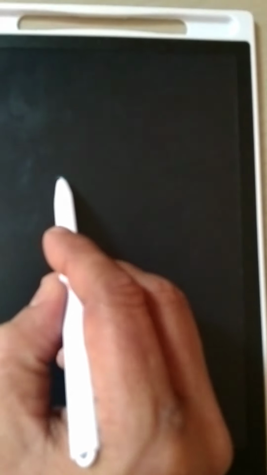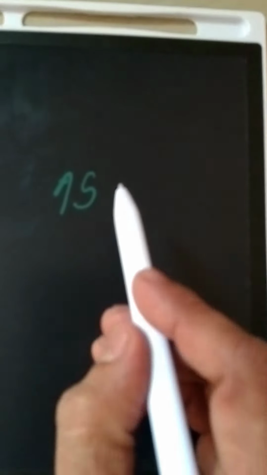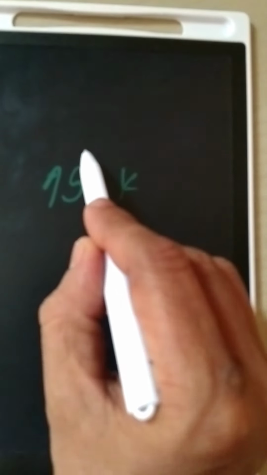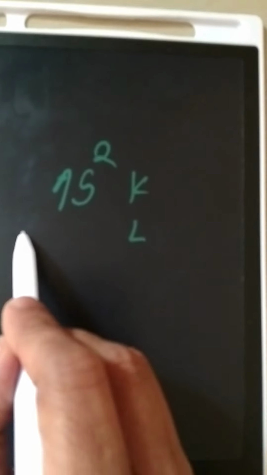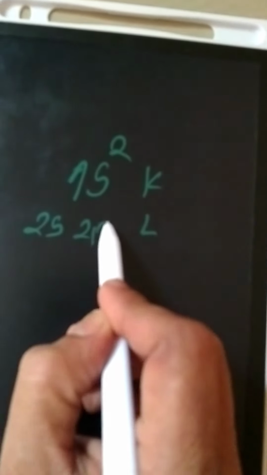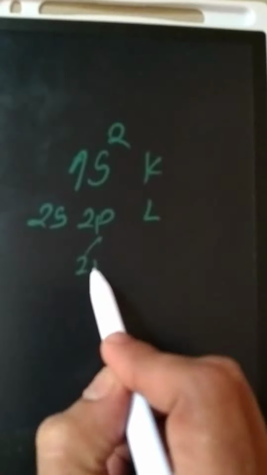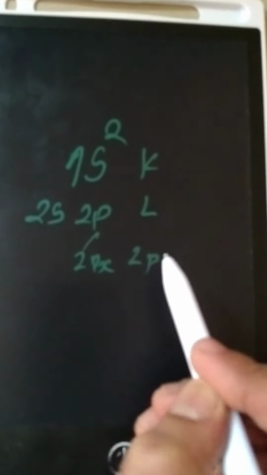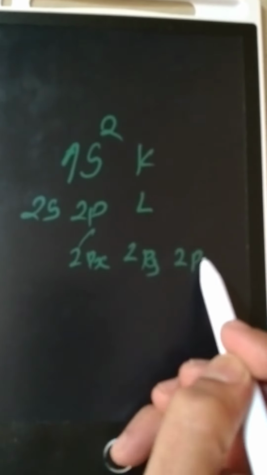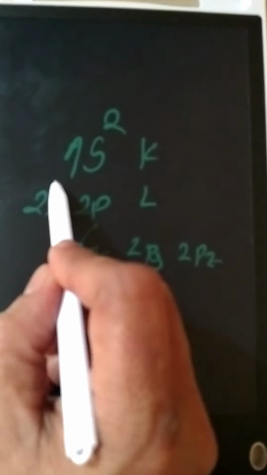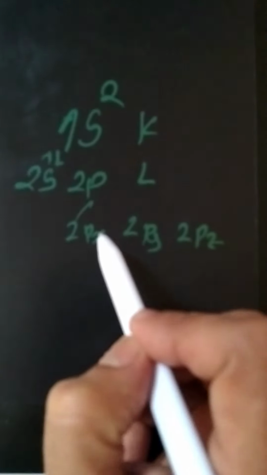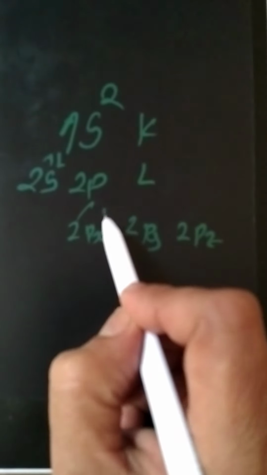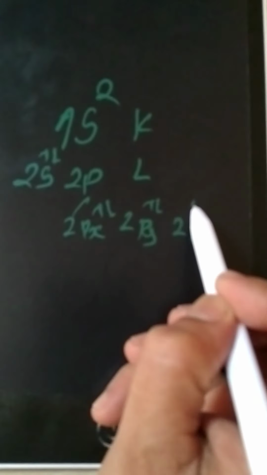Suppose the 1s orbital: the first principal energy level has one orbital, that is the K shell. It should have two electrons with opposite spin, 1s2. The L shell has two subshells, 2s and 2p, and the p has three orientations, 2px, 2py, and 2pz. So according to quantum numbers, the electrons are filled like this: first 2s2, then 2p6, because there are two electrons in each of the three orbitals of p.